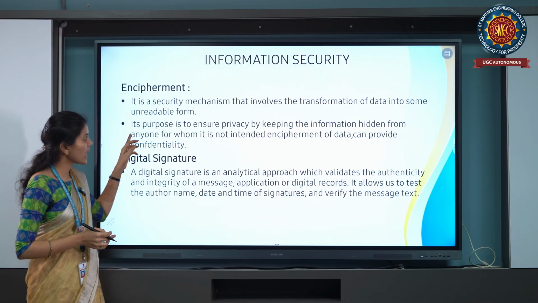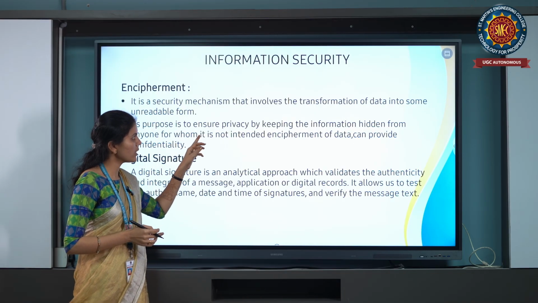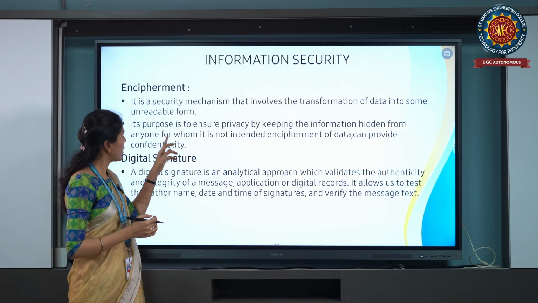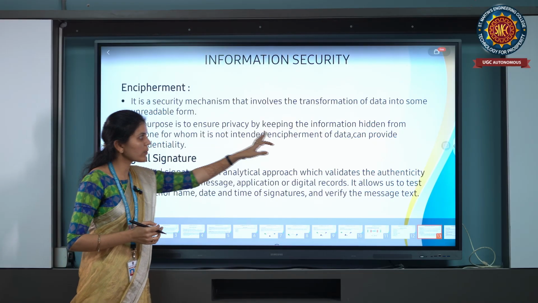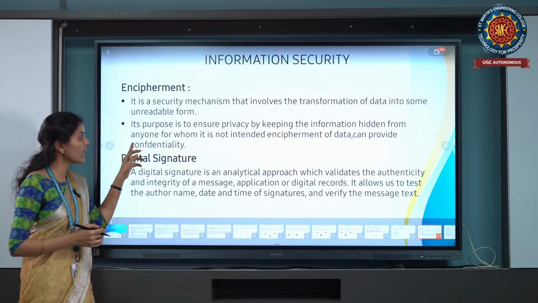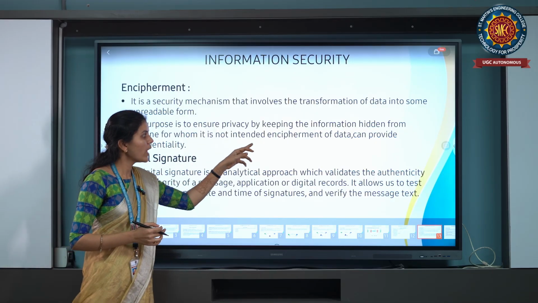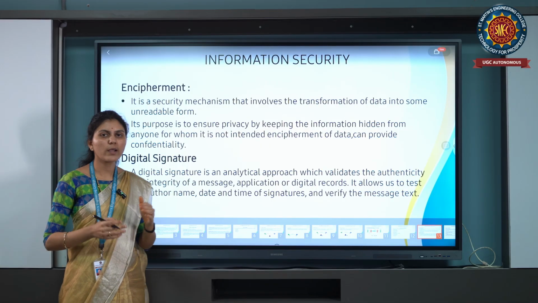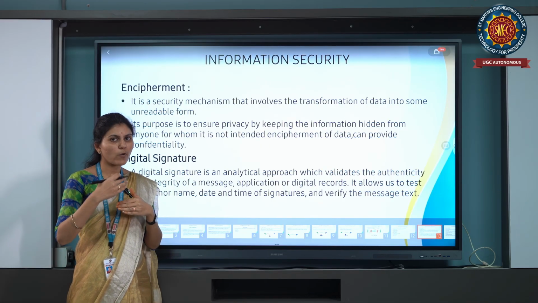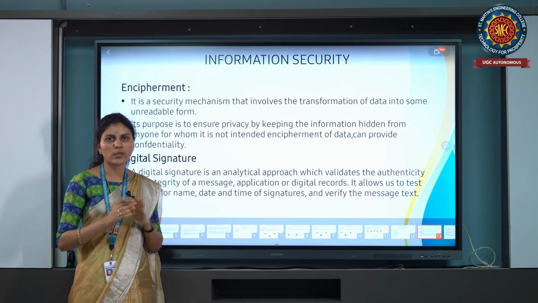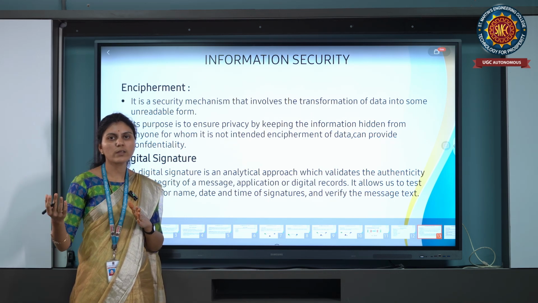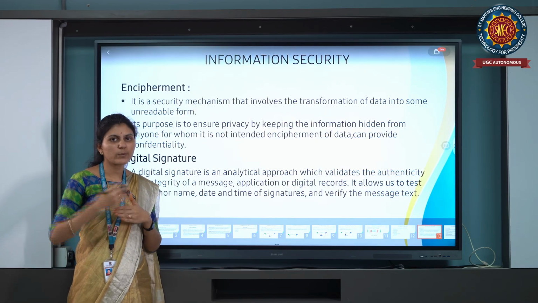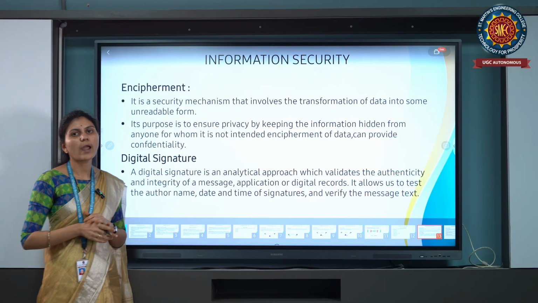The main purpose of encipherment is providing privacy by keeping the information hidden from anyone for whom it is not intended. Encipherment of data can provide confidentiality. Whenever the data is encrypted, intruders can't reveal the information and can't modify the information. So that is nothing but encipherment.